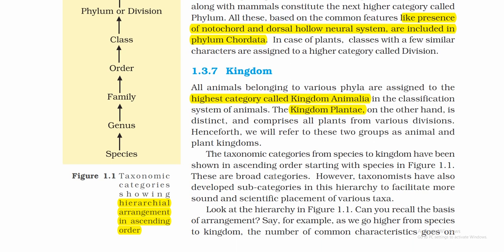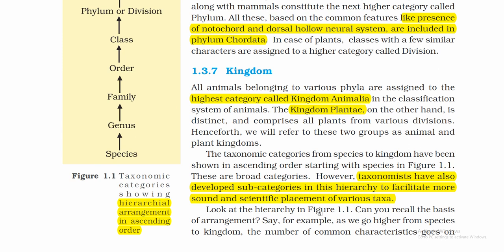The taxonomic categories from species to kingdom have been shown in ascending order, starting with species in Figure 1.1. These are broad categories. However, taxonomists have also developed subcategories in this hierarchy to facilitate more sound and scientific placement of various taxa. Important line, subcategories are also there.